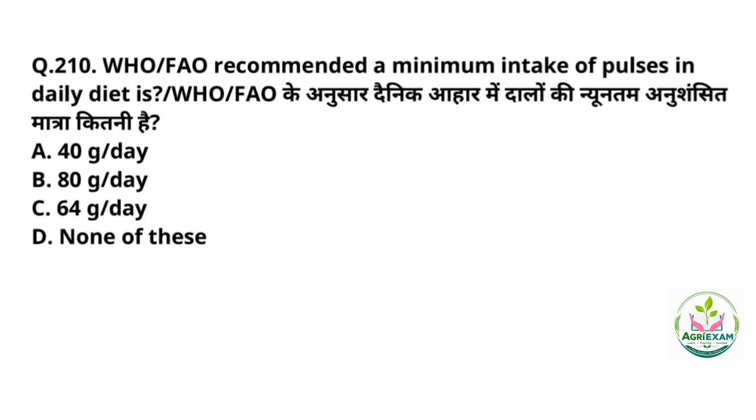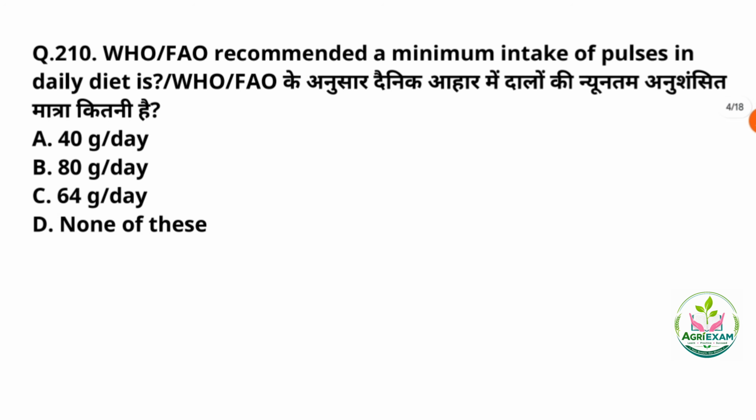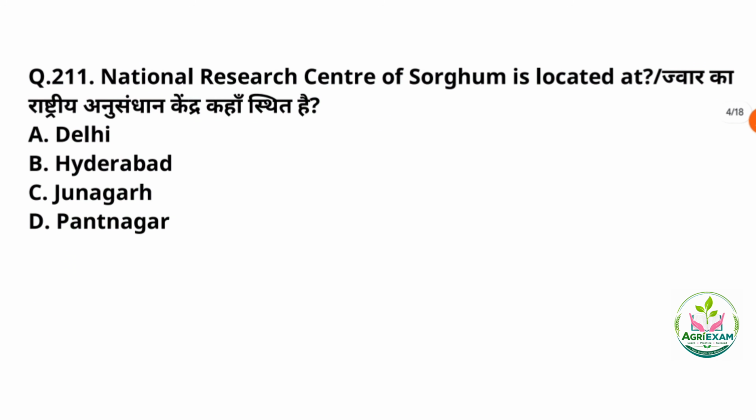So, WHO or FAO recommended a minimum intake of pulses in daily diet. The correct answer, they have recommended the minimum intake of pulses, that is 80 gram per day. Option number B is the correct answer. Next question. So, the National Research Center of Sorghum is located at. The correct answer is option number B, that is Hyderabad, Rajendra Nagar, and it also operates a regional center for Rabi sorghum in Solapur, which is in Maharashtra.